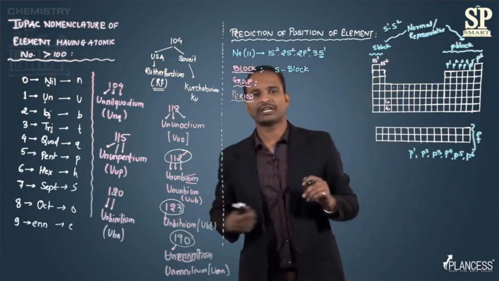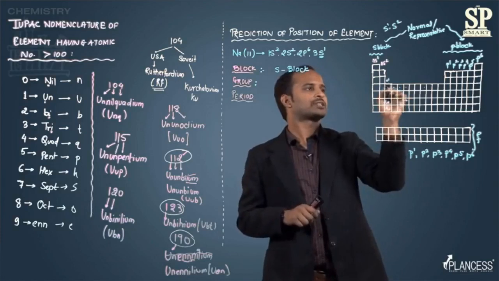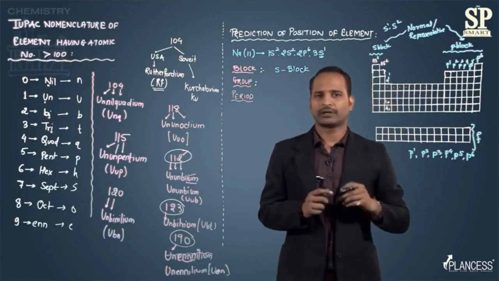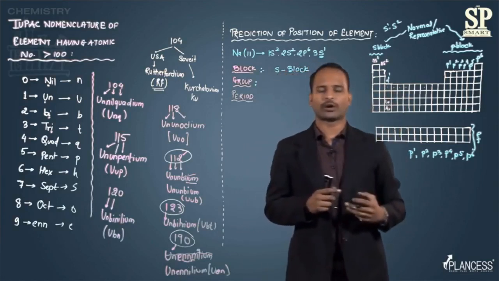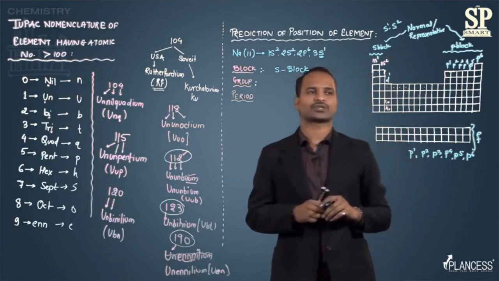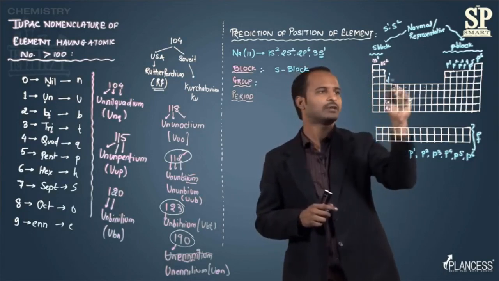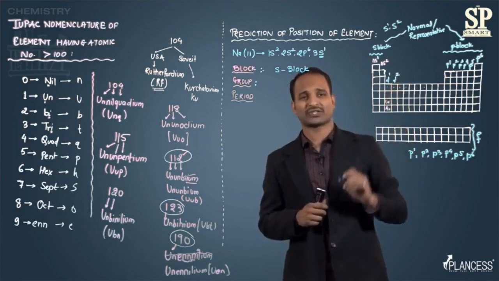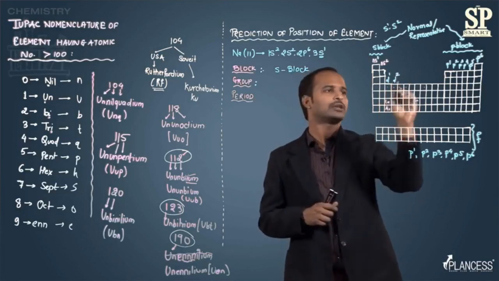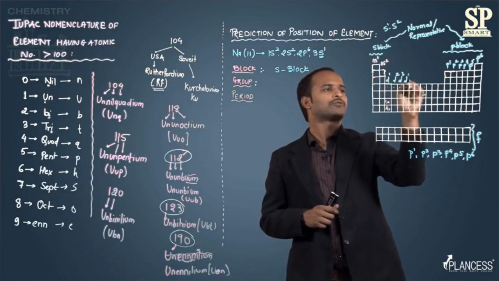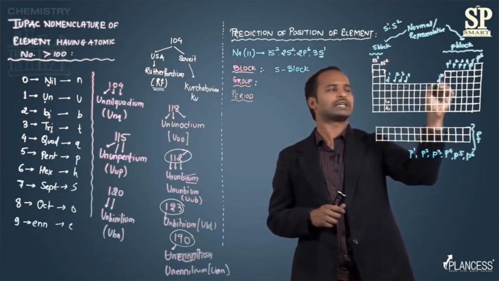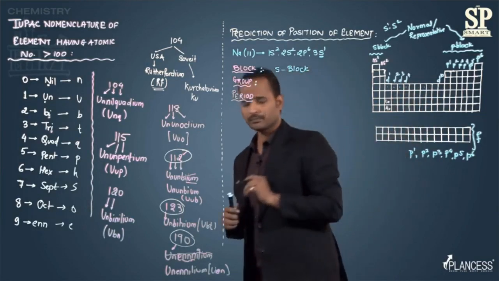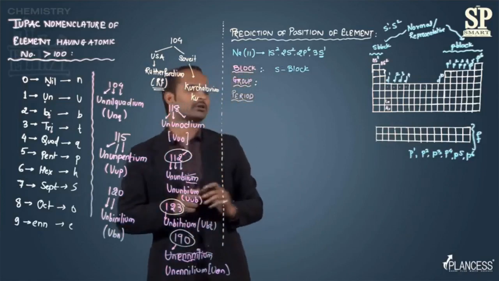Similarly, we have the same for D also. For D, it is D1. If the electron is from the D block and it has a D1 configuration, then it will belong to the first group of D. If it has a D2 configuration, then it belongs to the second group of D. D3 then third group, D4 then fourth group, and similarly up to D10. So here we are talking about the group.